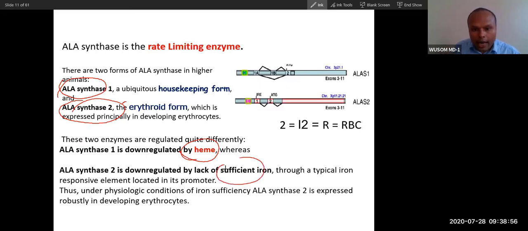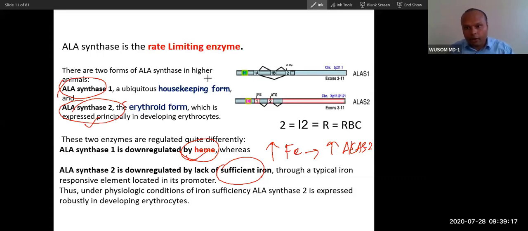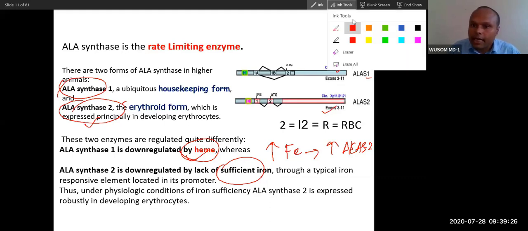So more iron, more activation of ALA synthase 2. So you can see a positive feed forward regulation for this, and here you will see feedback regulation. These are derived from different genes. This one is derived from chromosome number 3, and this is derived from the X chromosome. Did you understand this?